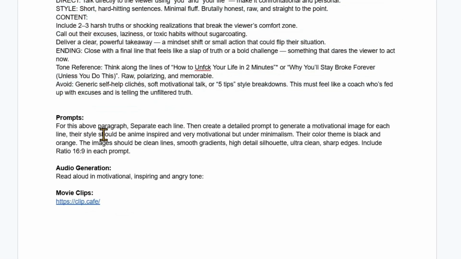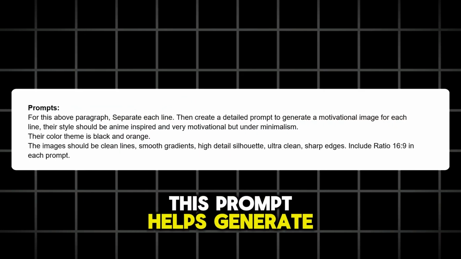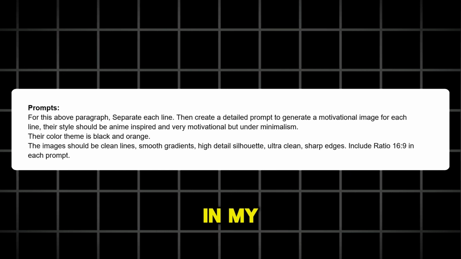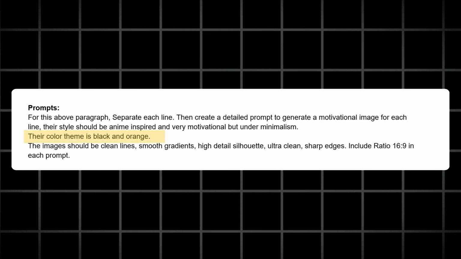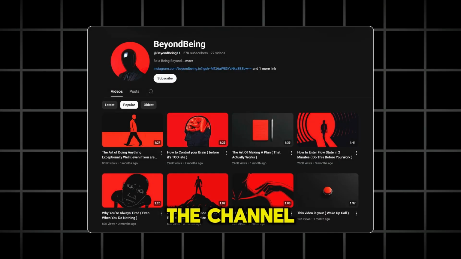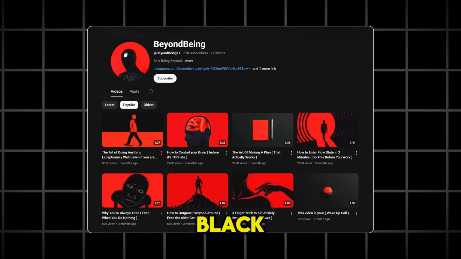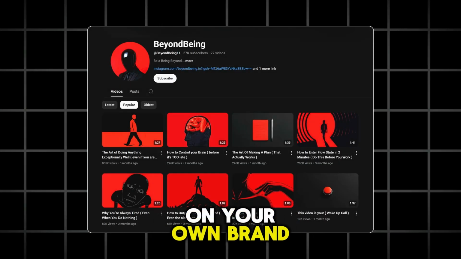Step 2. Visuals. We'll create visuals using AI images. From the document, copy the third prompt. This prompt helps generate images for your video. In my example, I included orange and black as brand colors. The channel I showed earlier uses red and black. You should also decide on your own brand color.